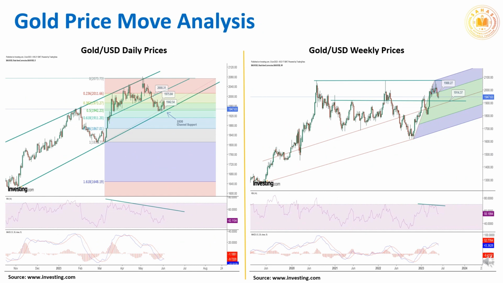Now, let's analyze gold-dollar price move. Market opened the week at 1943. After taking channel support at 1930 zone, the prices touched a weekly high of 1983. The price move was tracking movement in dollar index. The weekly chart indicating further correction in gold prices. In our view, gold will take a support at 1915 zone on weekly basis. In daily chart, 1930 is a support zone which was well respected last week.